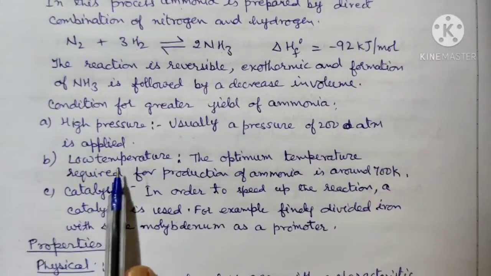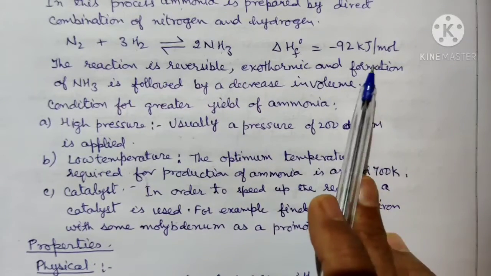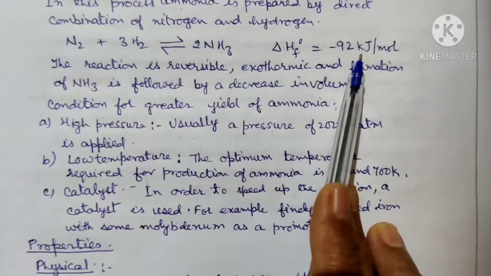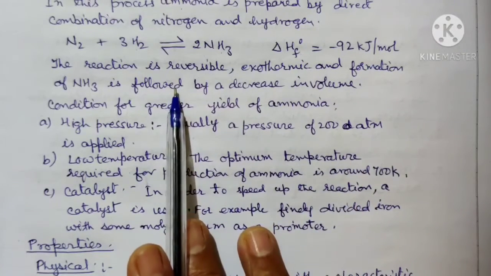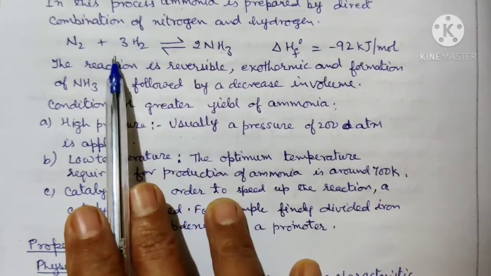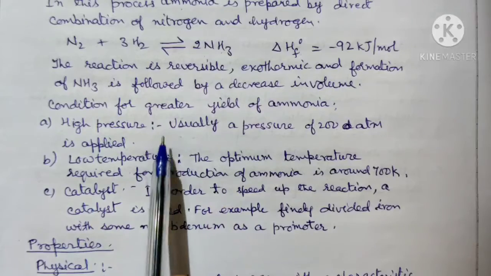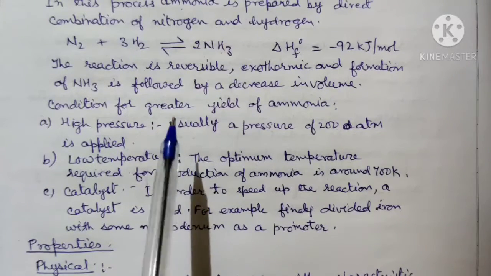Now the second is low temperature. Because the reaction is exothermic, when we increase the temperature, the reaction will be reversed, and the ammonia which is formed will decompose into nitrogen and hydrogen. So that's why a particular temperature is required.